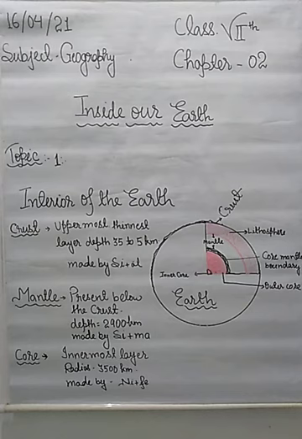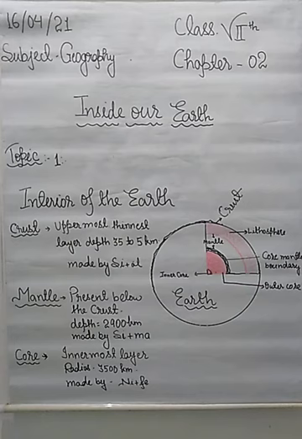Alright. So according to the topic interior of the earth, our earth is like an onion, because our earth is also made of several concentric layers, one inside another.